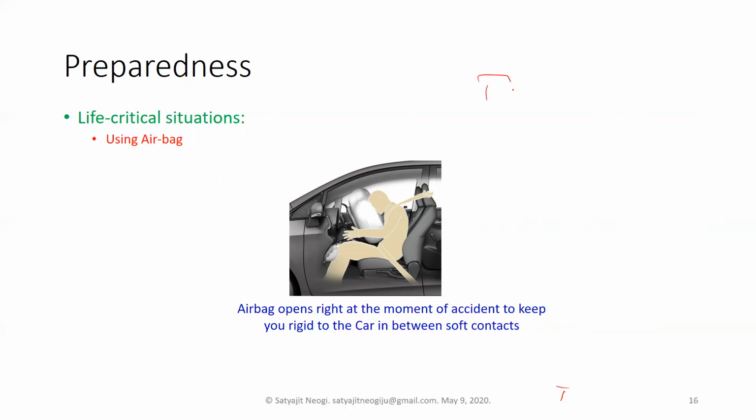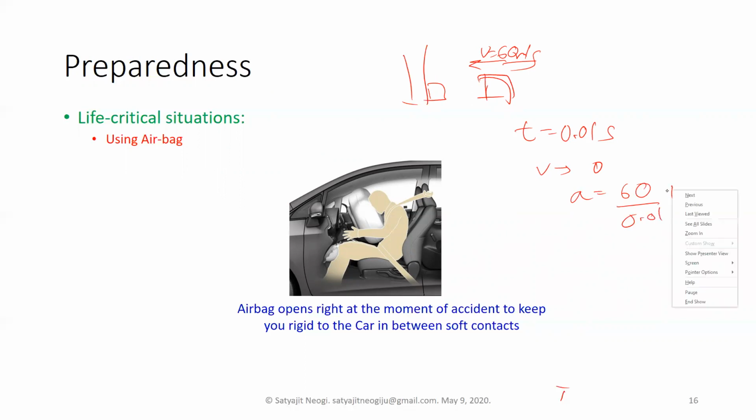Can you all understand what is happening here? Suppose it is moving with a velocity of 60 meters per second and it hits a tree. In a very short time, suppose 0.01 second, the velocity goes from 60 meters per second to 0, so there is a huge acceleration, about 60 by 0.01 meter per second square.